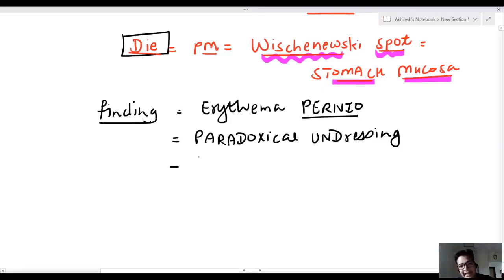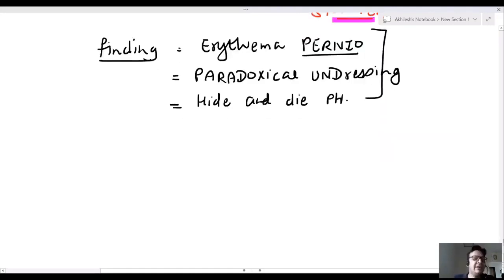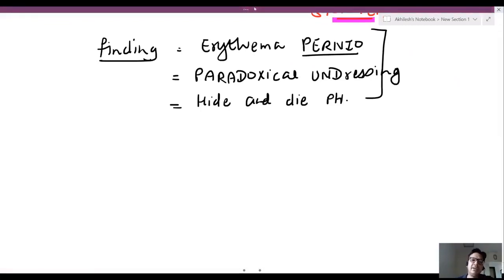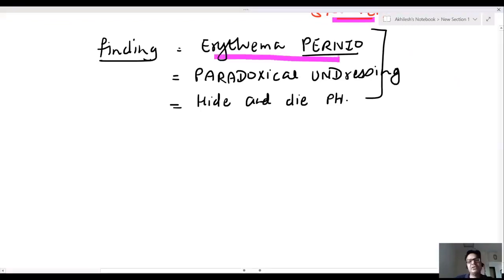And hide and die phenomena. Sir, actually, these are questions which can be asked at PG level according to me. But you should remember, again I'm revising, my dear friend: redness of the skin is known as erythema pernio.